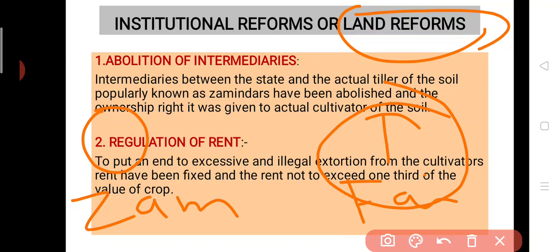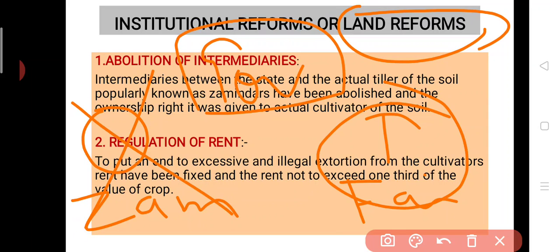Now what government has done: at that time, in the place of government there were Britishers, and after independence, when the Indian government came, they cancelled the role of zamindar. Now tillers are directly related to the government. They are getting benefits from the government directly and they are paying taxes to the government directly. So there is no role of the zamindars in the system.